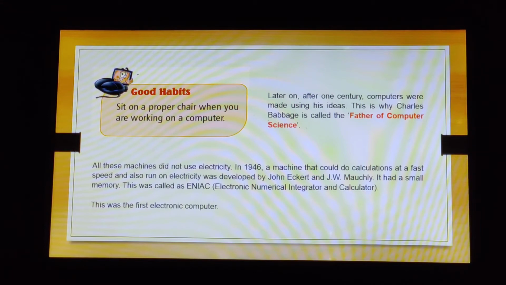So children, this title is given to him just because he worked very hard, okay, in introducing computer and making things easier and better for everyone.